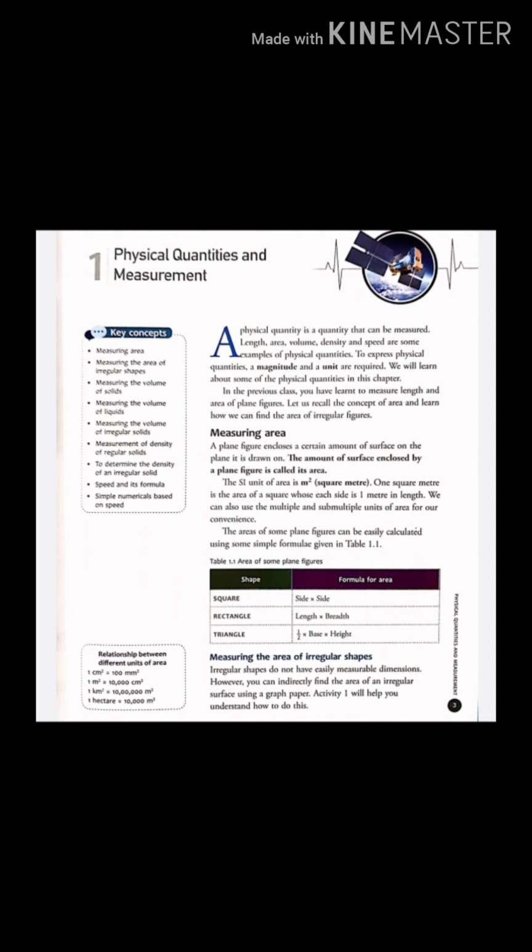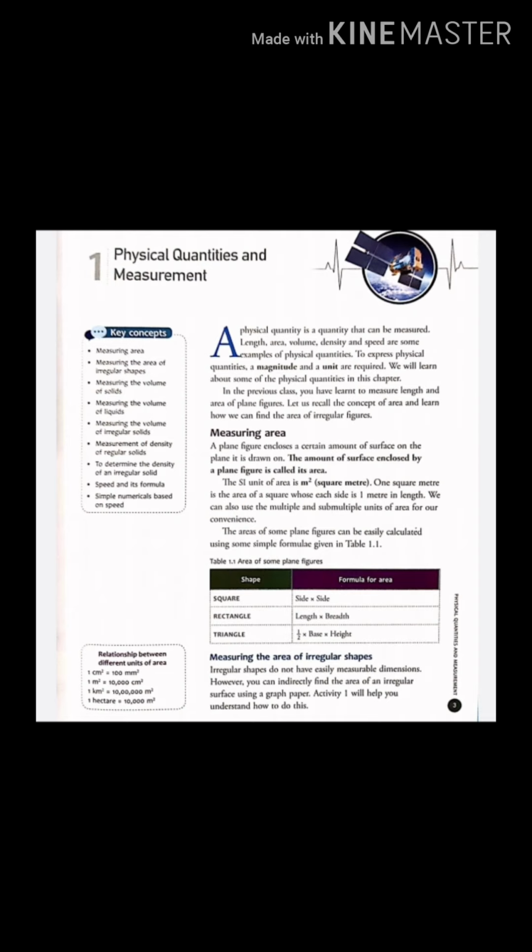Let us recall the concept of area and learn how we can find the area of irregular figures. A plane figure encloses a certain amount of surface on the plane it is drawn on. The amount of surface enclosed by a plane figure is called its area. The SI unit of area is meter square. 1 square meter is the area of a square whose each side is 1 meter in length.